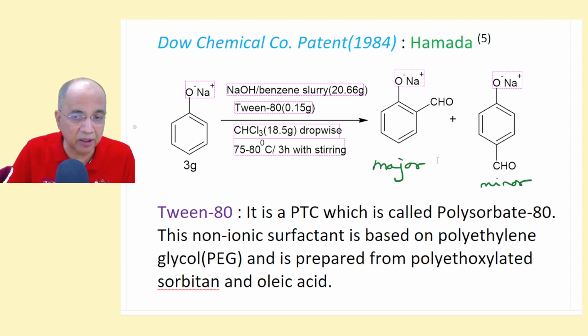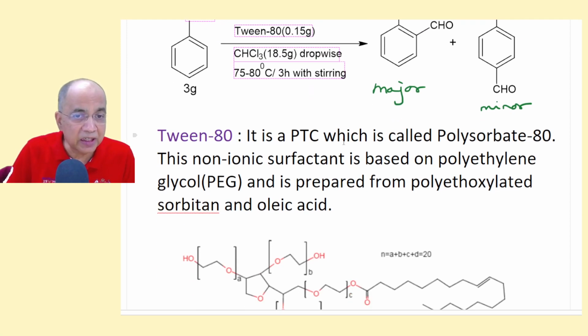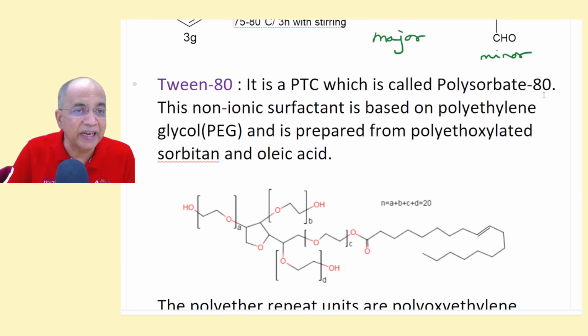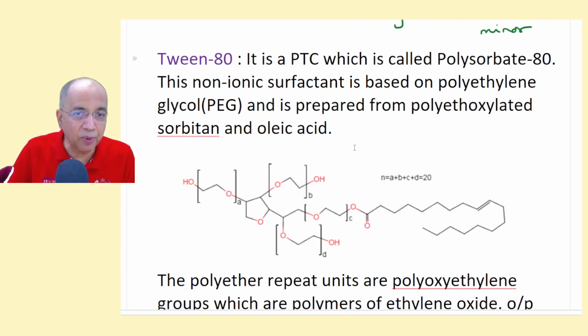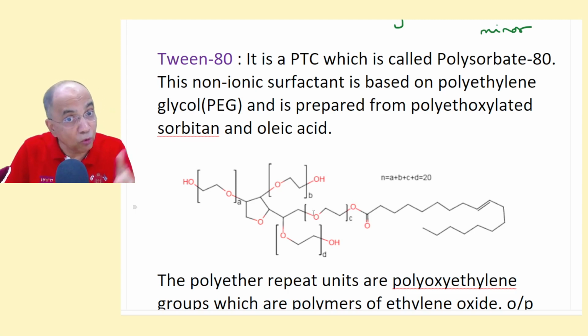The major product again being ortho. Now the PTC Twin 80 is also called polysorbate 80. This is a non-ionic surfactant, PEG based, and is prepared from 3 things. Polyethoxylated, it is a polyethylene oxide like a PEG, but there are 2 more ingredients. One is this one, this is sorbitan,